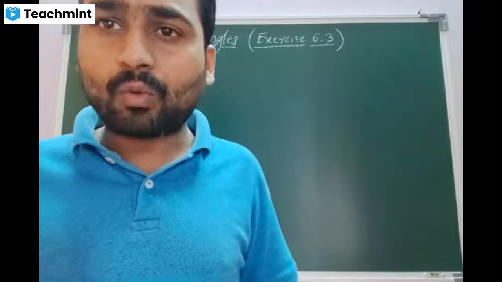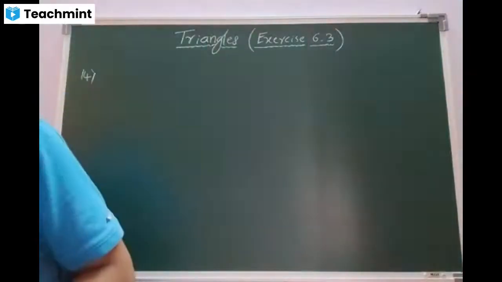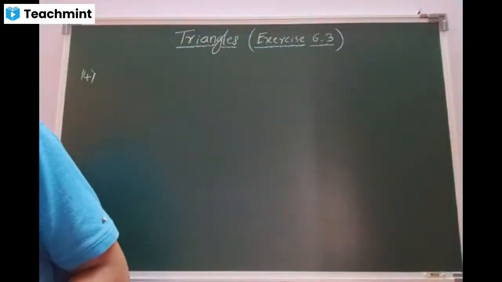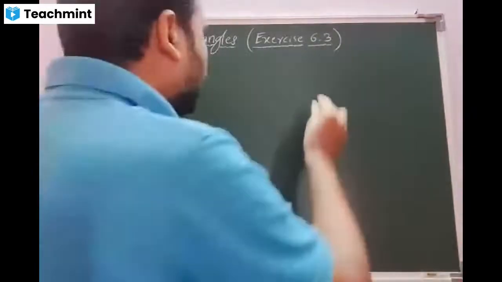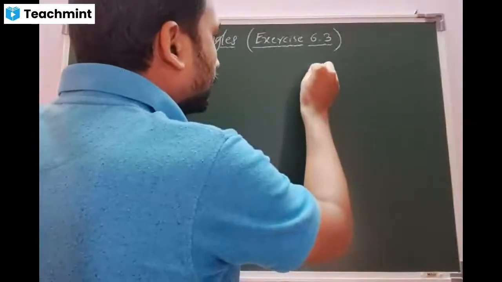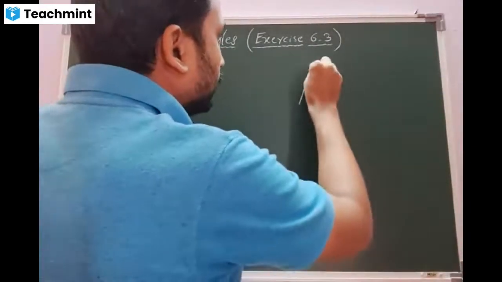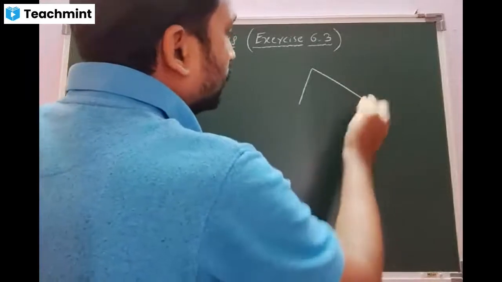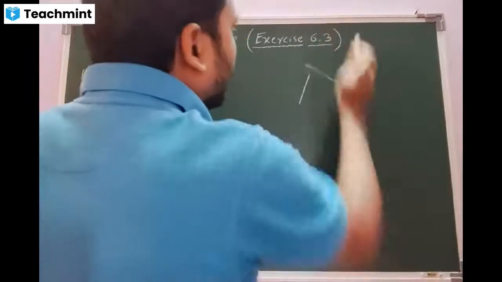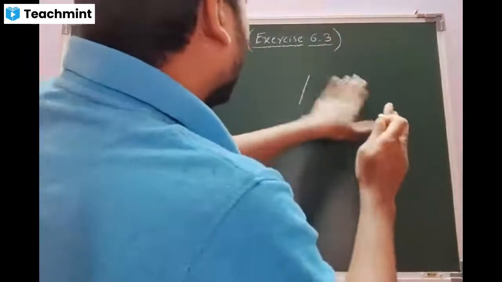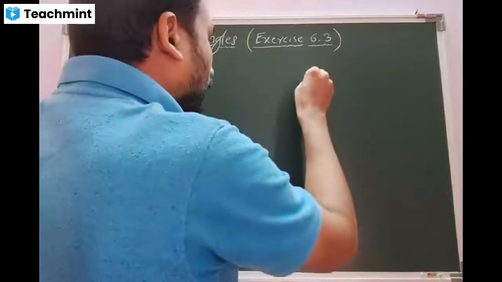Beta Anusha, read the 14th one. Yes, sir. Sides AB and AC and median AD of a triangle ABC are respectively proportional to sides PQ and PR and median PM of another triangle PQR. Show that triangle ABC is similar to triangle PQR.